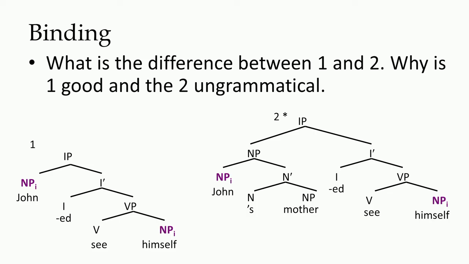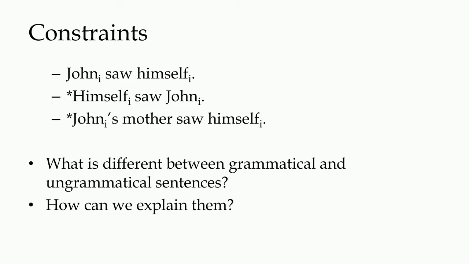Before we come to this structure part, to understand sentence 1, "John saw himself," and "himself saw John," what we can say is the antecedent must precede anaphors, and anaphors cannot be antecedents by themselves.